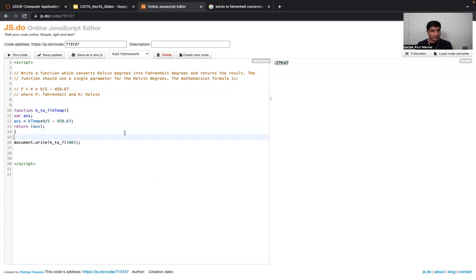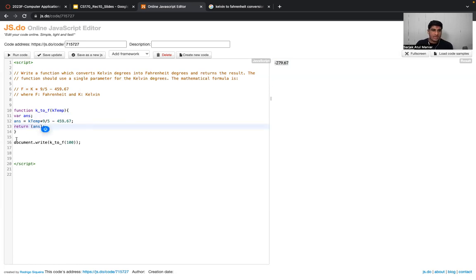So what we did over here was we just created a basic simple function, and the name of the function is k_2_f, which is just accepting one parameter called ktemp, and I'm just creating a variable where I'll perform the operation of the formula for the conversion of Kelvin to Fahrenheit. Once I get the final value, I store it inside a variable which we created over here, and we simply return the variable.